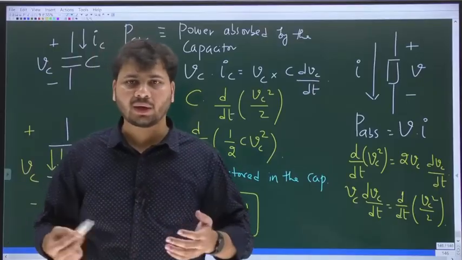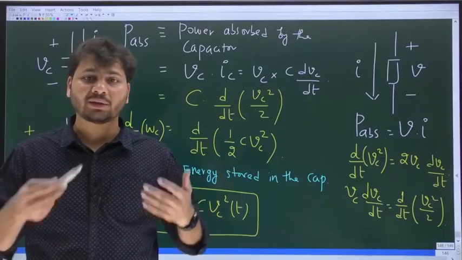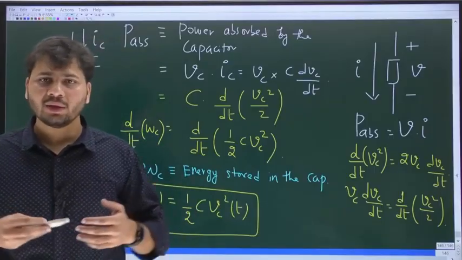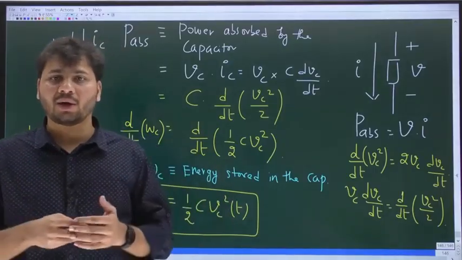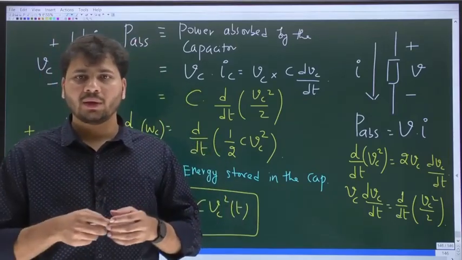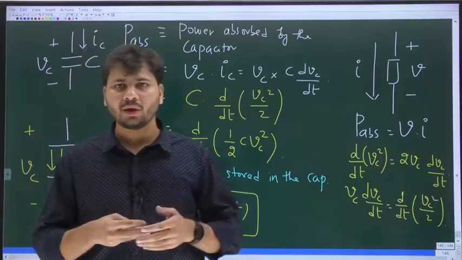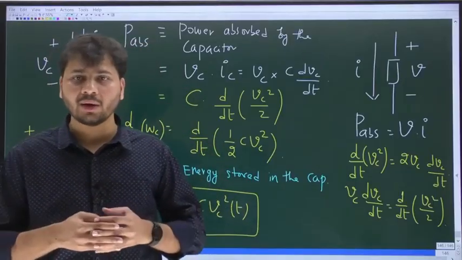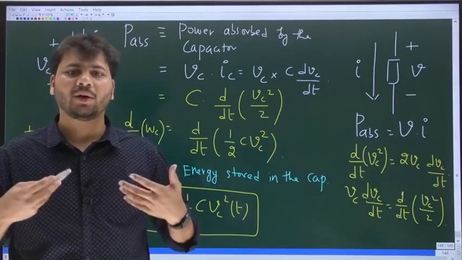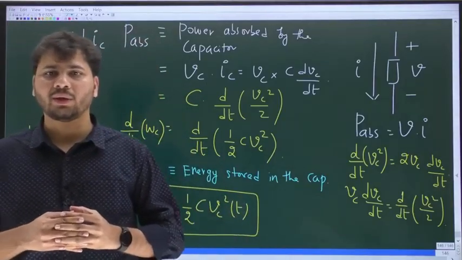For capacitors connected in series, current will be the same, and integration of current will give you the extra charge that is added to every capacitor. So the same amount of extra charge will be added to each and every capacitor. In this way, we can find the change in voltage across each capacitor, and in the end you have to write KVL and so on. When it comes to capacitors connected in parallel, again current division will take place, and the current through any capacitor is directly proportional to the capacitance.